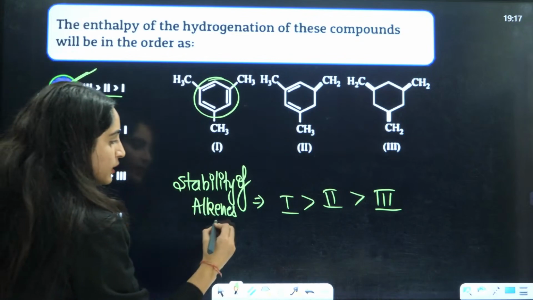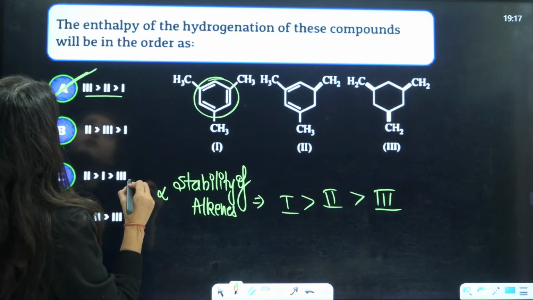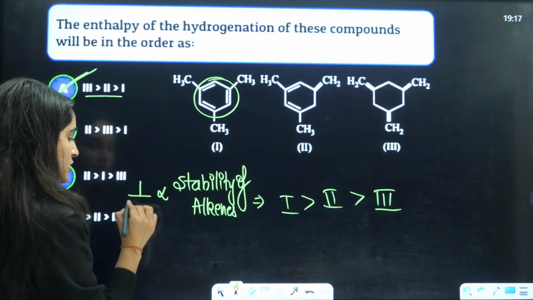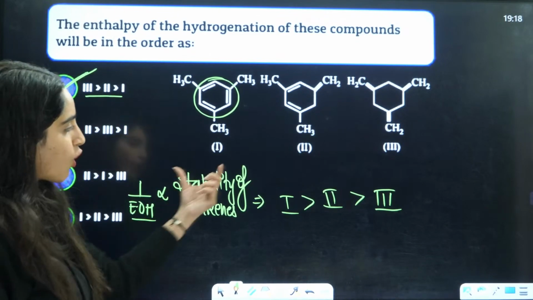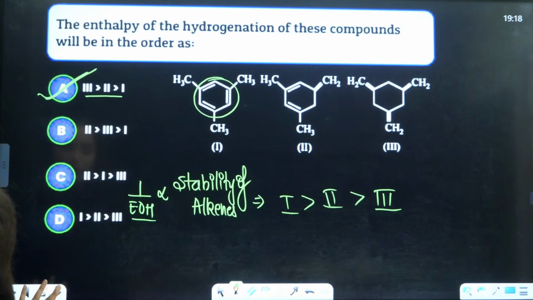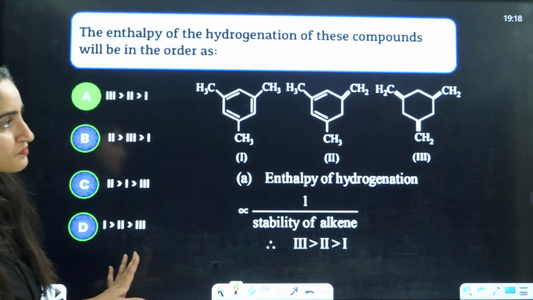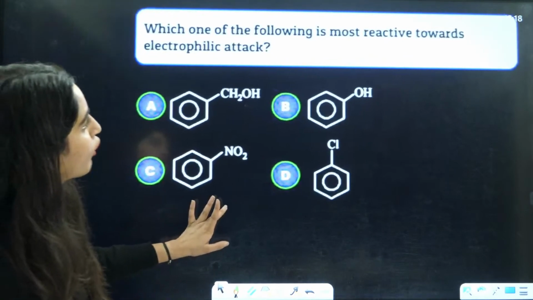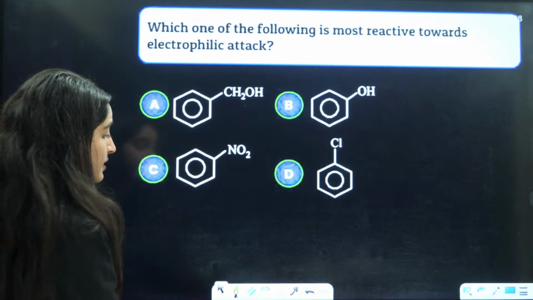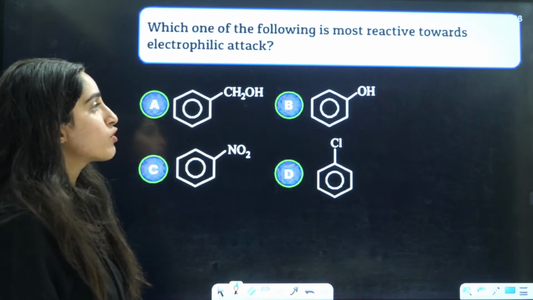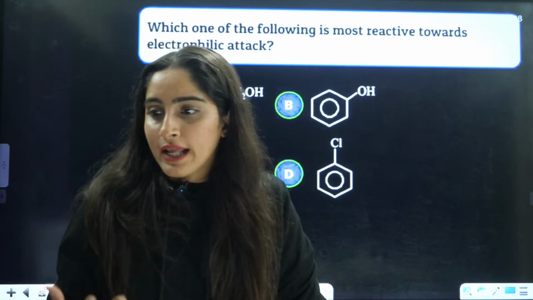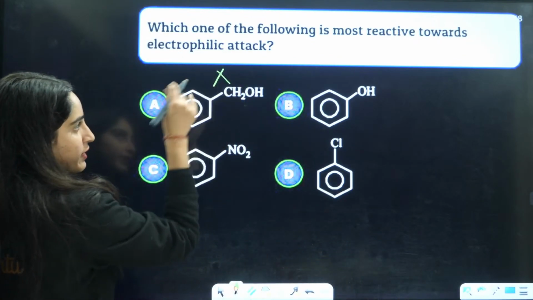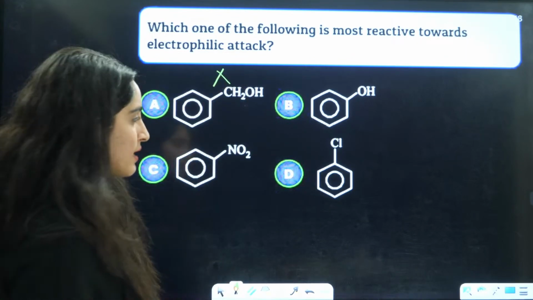The stability of alkene is inversely proportional to the enthalpy of hydrogenation, right? So if this is the order of alkene stability, the opposite is the order of enthalpy of hydrogenation. Understood? Next is which of the following is most reactive towards electrophilic attack? For electrophilic attack, it should have the maximum electron density. If you talk about the effects here, there is no resonance, so definitely it is not going to have the maximum electron density.